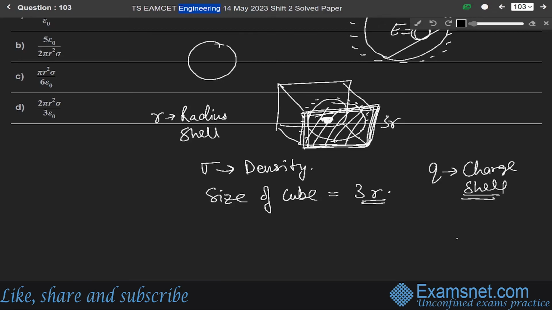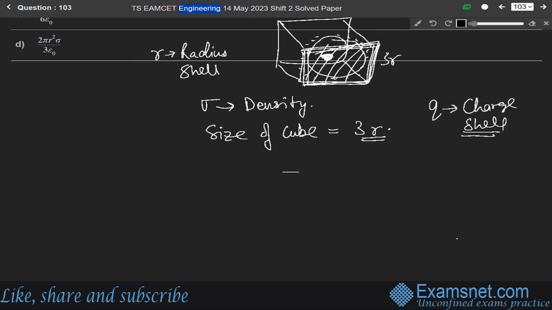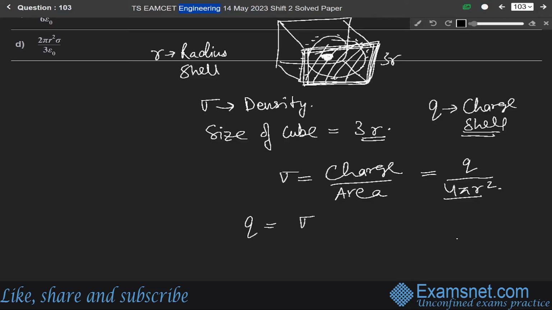Now we know the surface charge density is charge over area. This is the formula for any surface charge density. Charge is q, and area is 4 pi r squared. So q will be equal to sigma into 4 pi r squared. Let us say this is equation number 1.